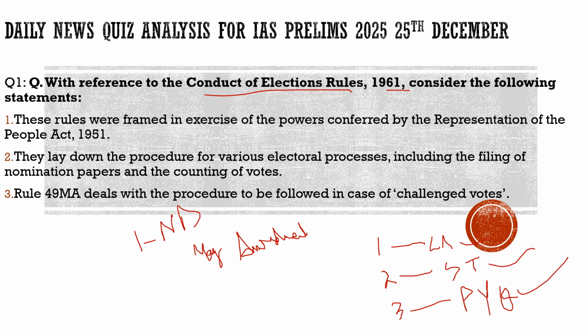I will tell you a story here. If you have observed one thing, during elections, after the day is almost over, the returning officer or presiding officer gives the estimate of how many voters there were.